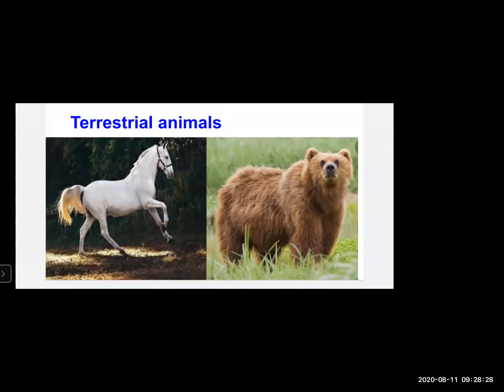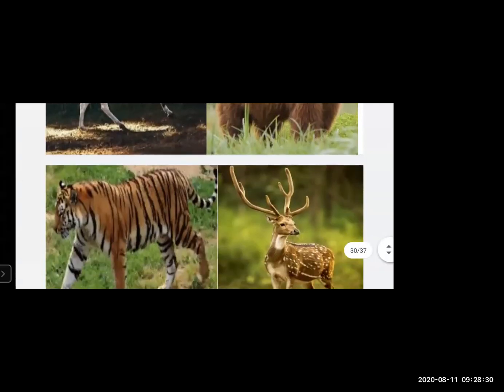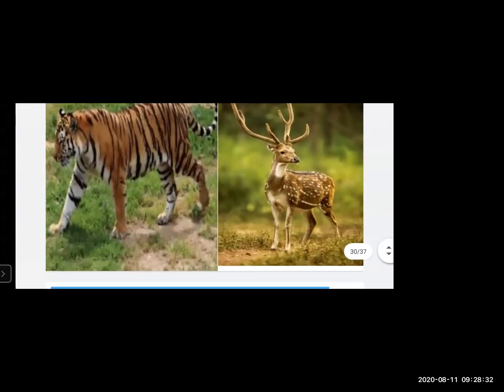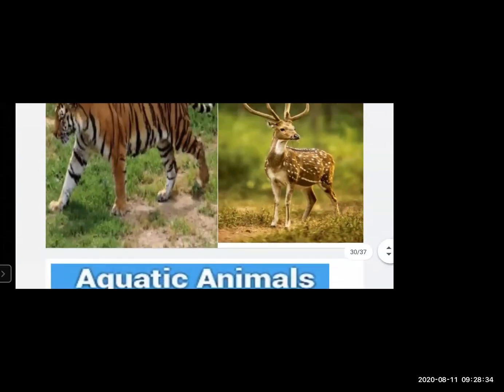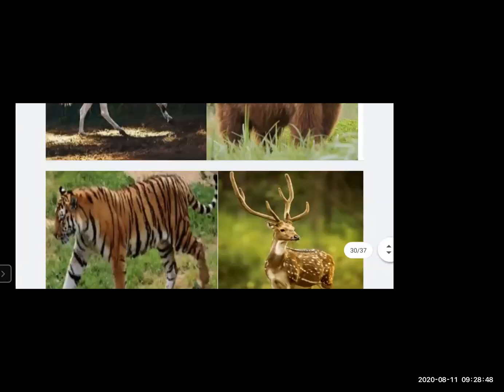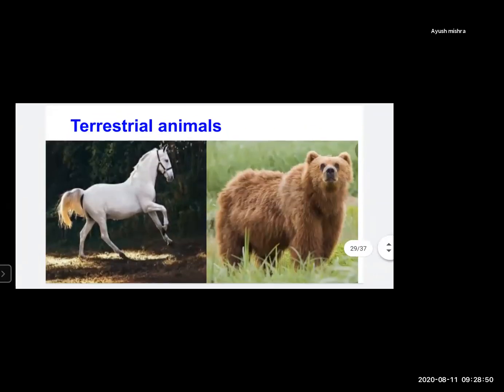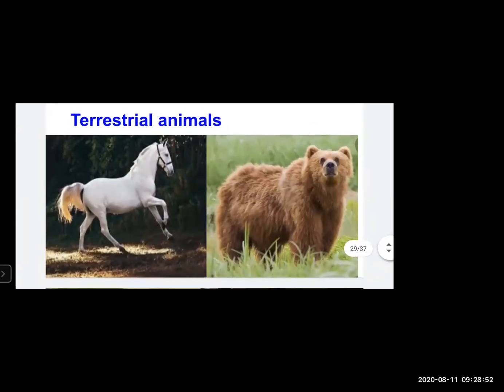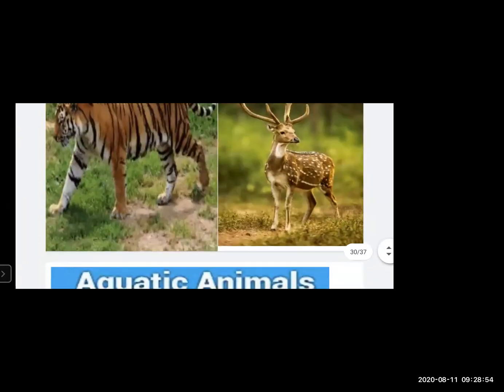For example, a horse, bear, a tiger, deer, and many more. There are many examples: elephant, and many more. So these animals basically stay on the land. The animals who stay on the land are called terrestrial animals.